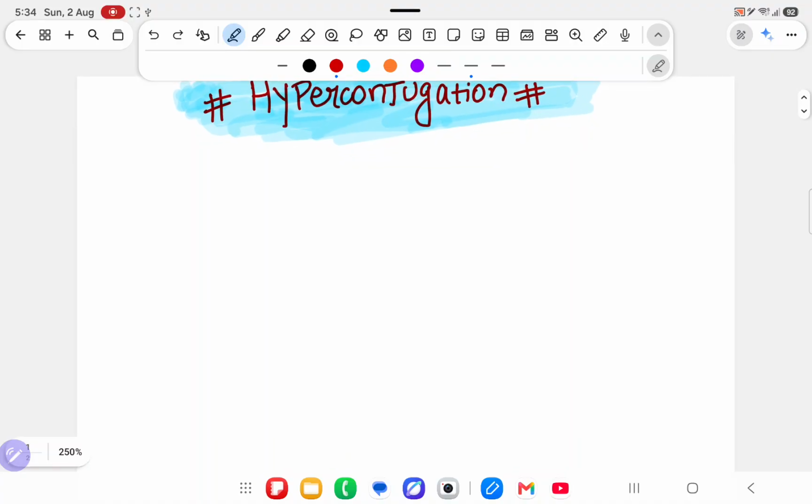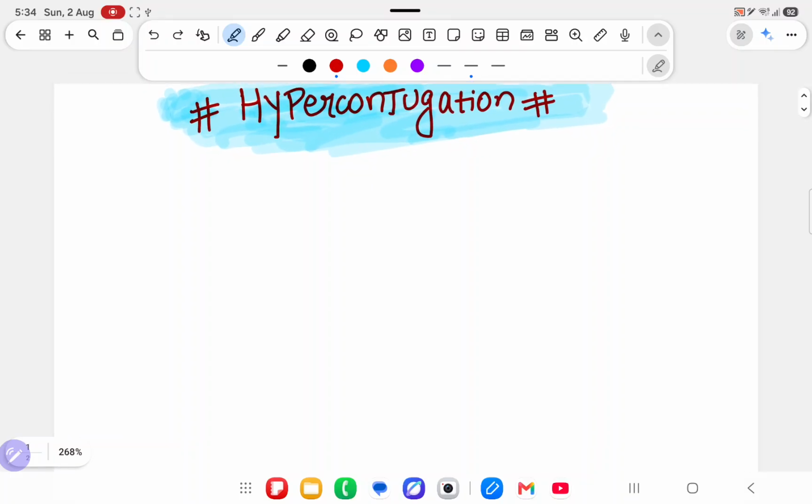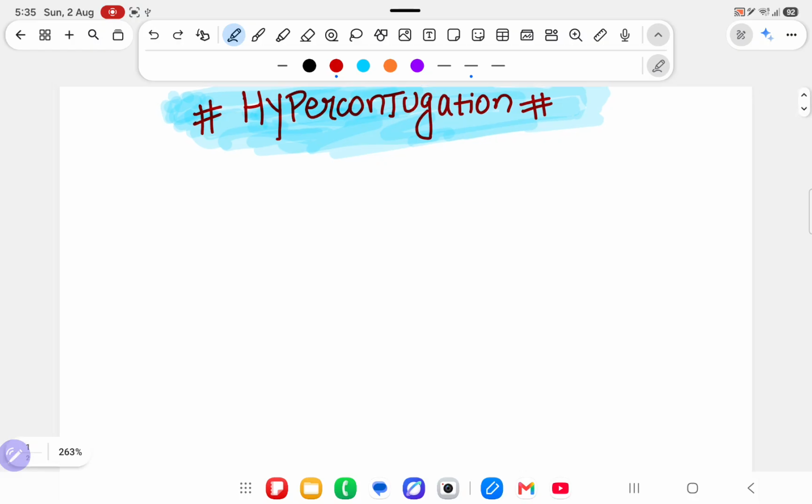In the last class, I completed one topic in general organic chemistry, called inductive effect. Today we are going to see the next topic, which is called hyperconjugation. Before teaching this topic, I have to teach you something.